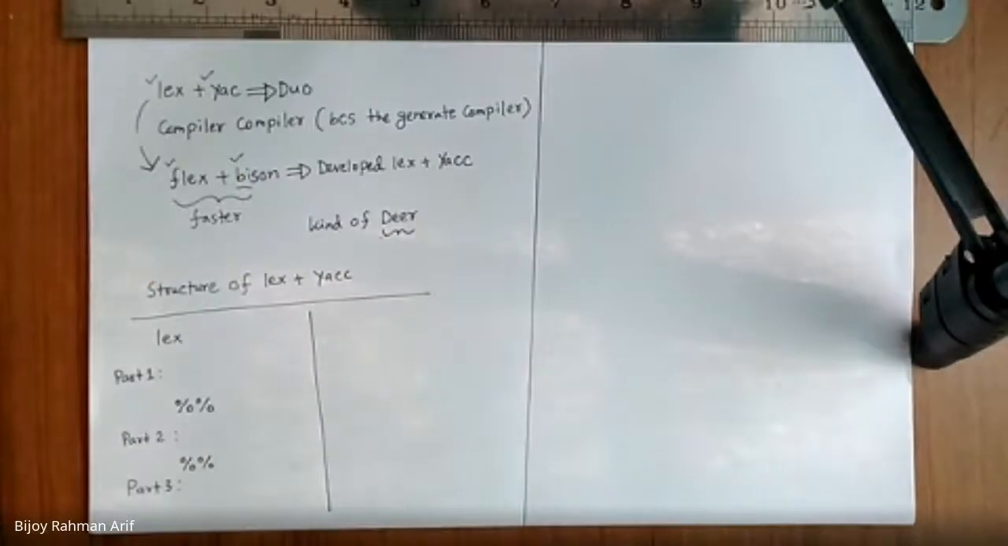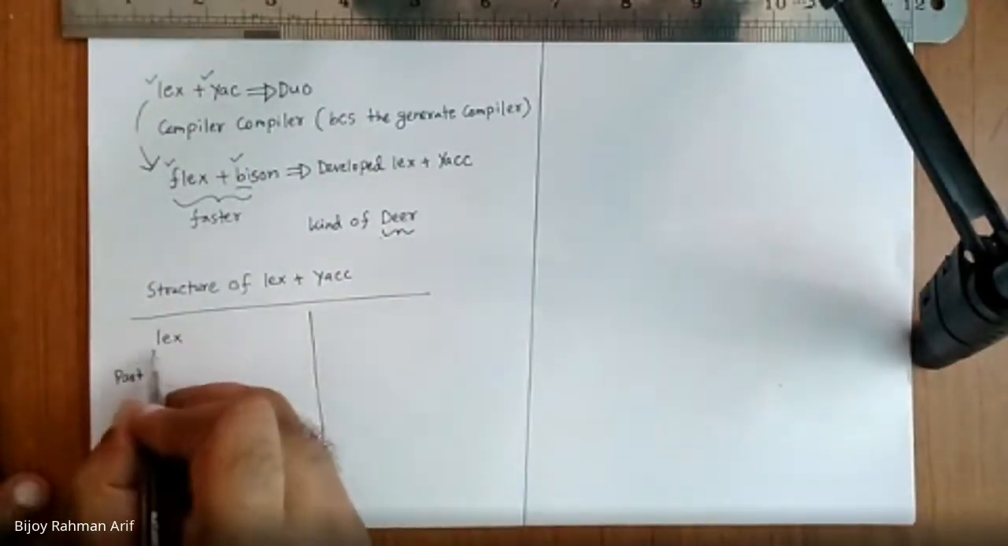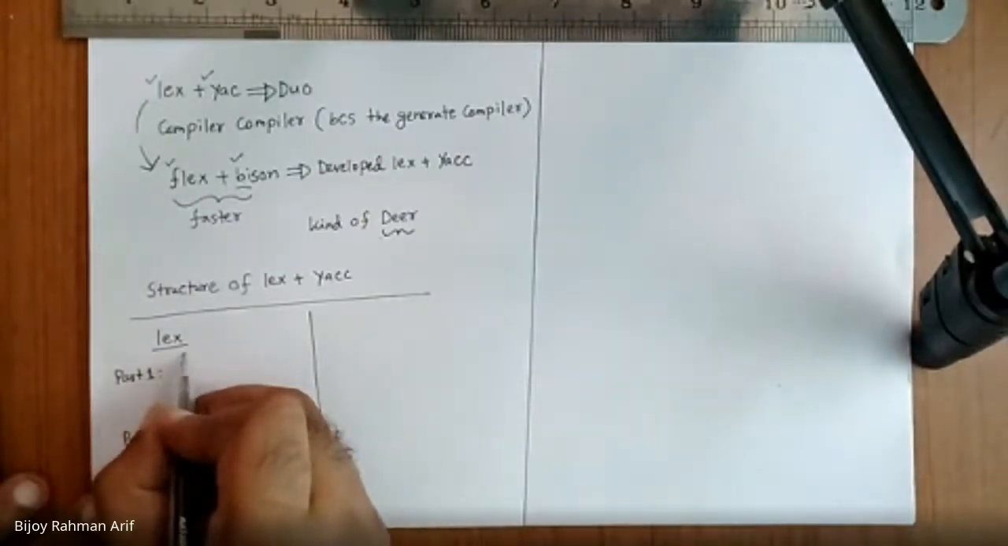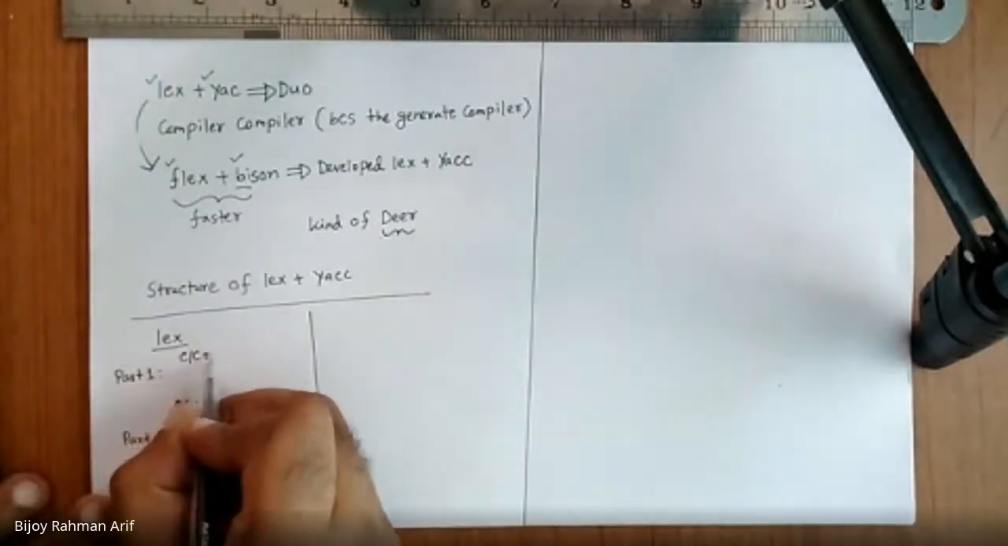So this is the structure. Now what is the first part? What are you going to write in the first part? In the first part you are going to write C++ declarations.